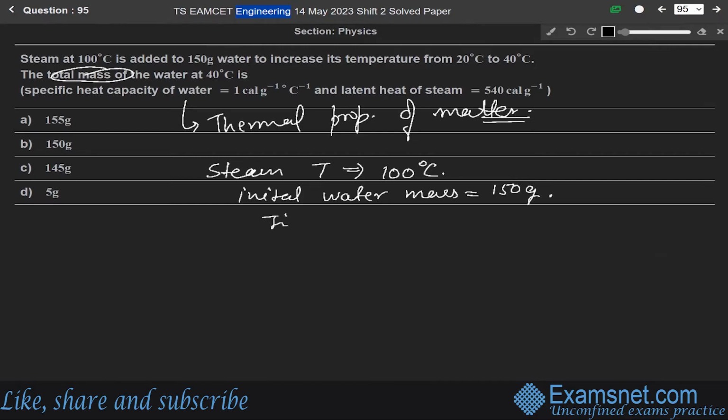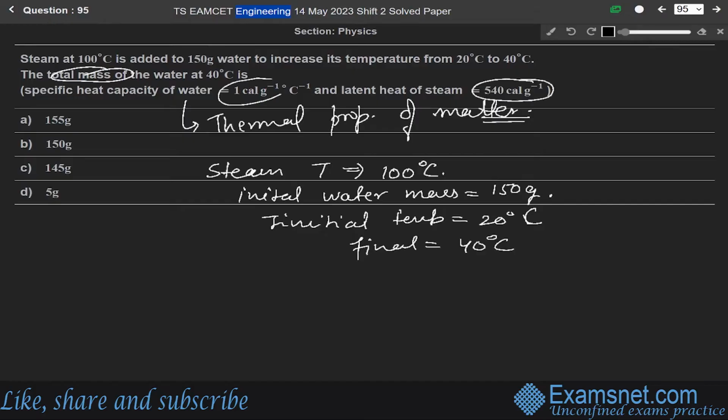And initial temperature is 20 degrees Celsius and final is 40 degrees Celsius. And latent heat is given as 540. The specific heat capacity is 1 calorie per gram. So now we will use the principle of calorimetry to find the total mass of the water. So the calorimetry principle we are using in this case.